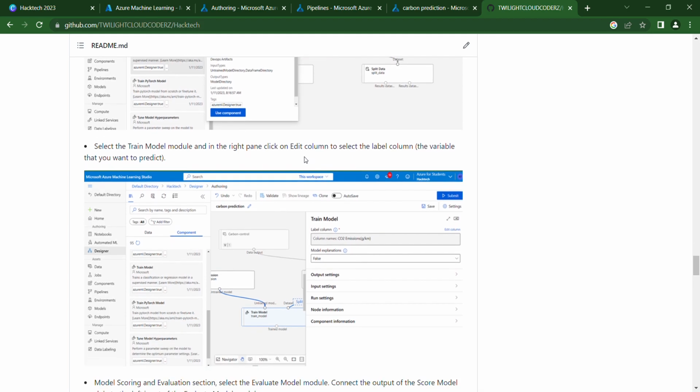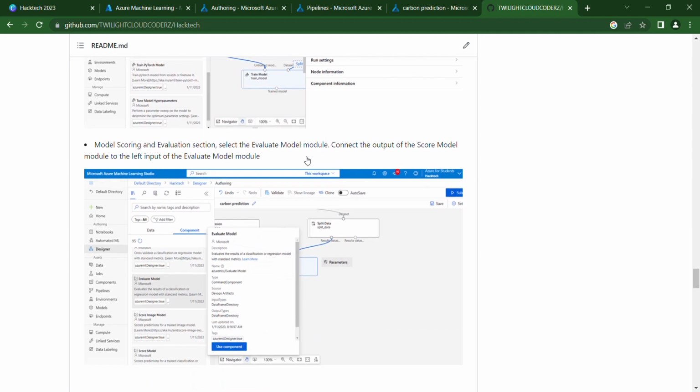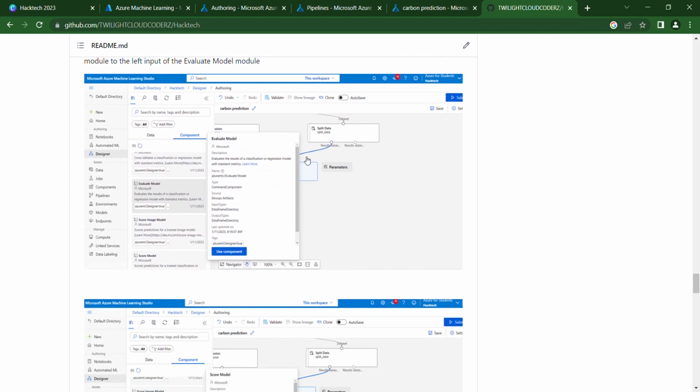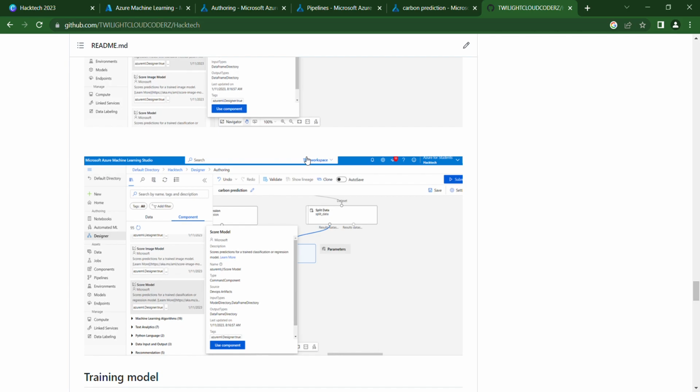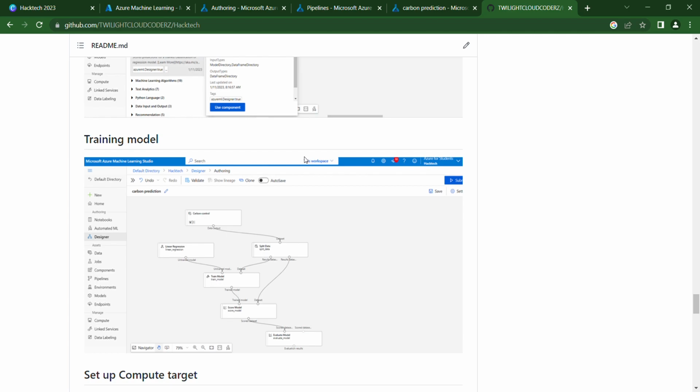Once the model training is in progress, it will check for the column named CO2 emission, which is the unique one we are going to analyze and get the result for future prediction. And here we are going to set the evaluation criteria to check the data according to the car model, the fuel type, the vehicle type, weight in kg, and the fuel consumption details.